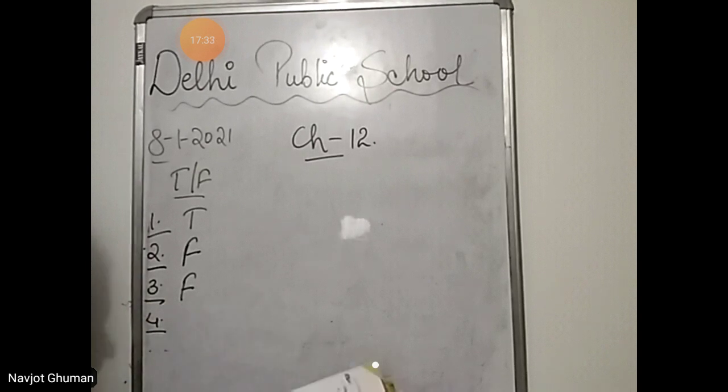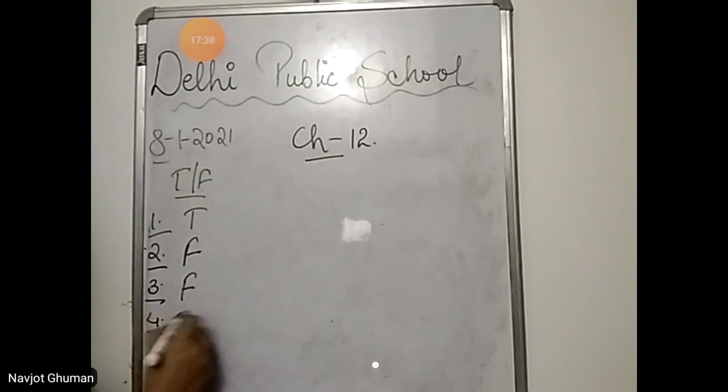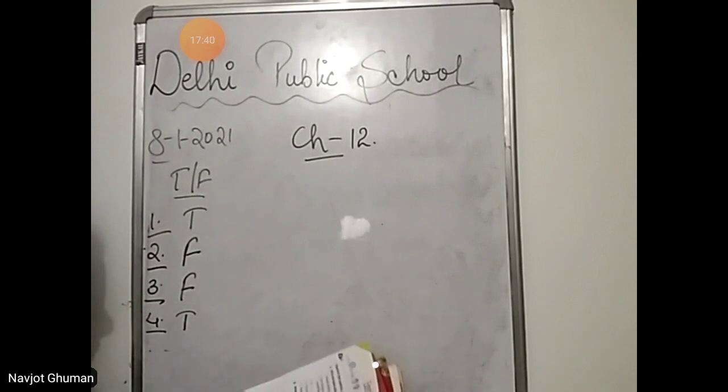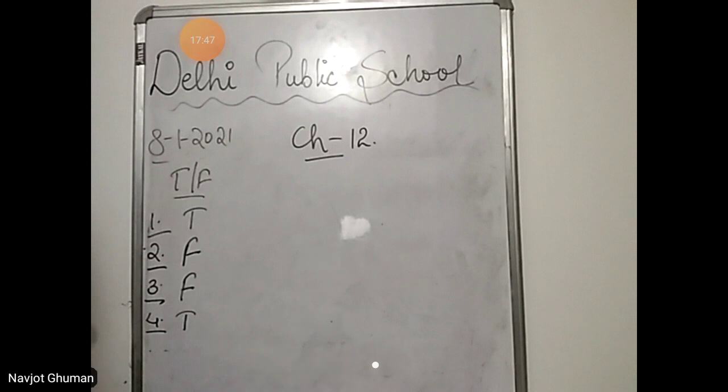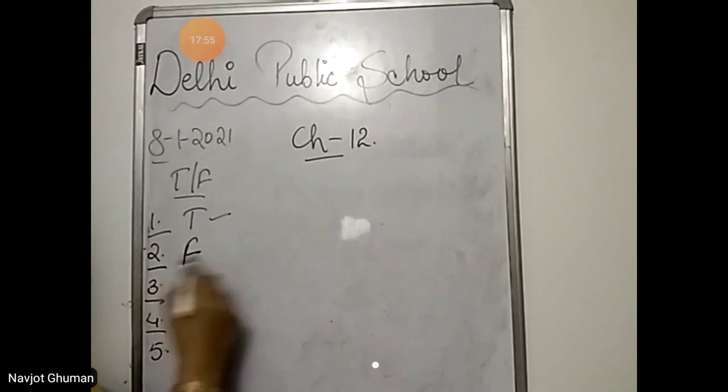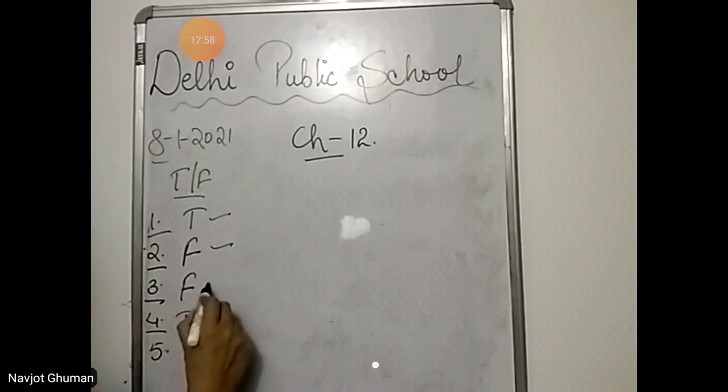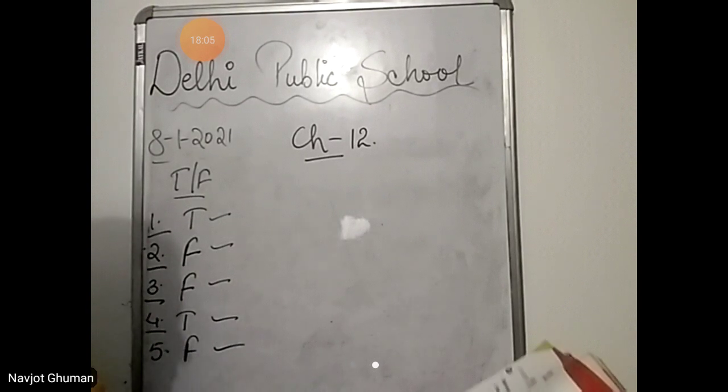Everyone needs water. The water cycle brings about rain. True. Number 5. The change of water vapor to water droplets is called evaporation. False. It is called condensation, not evaporation. First one is true, second false, third false, fourth true, and fifth false. These were true, false.